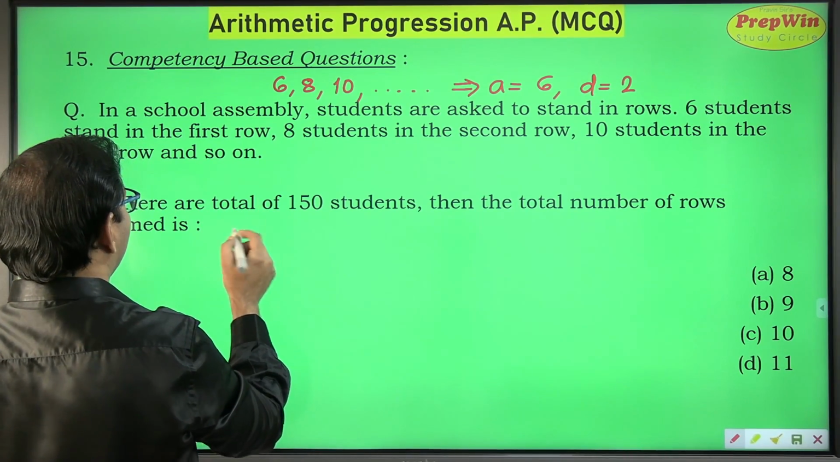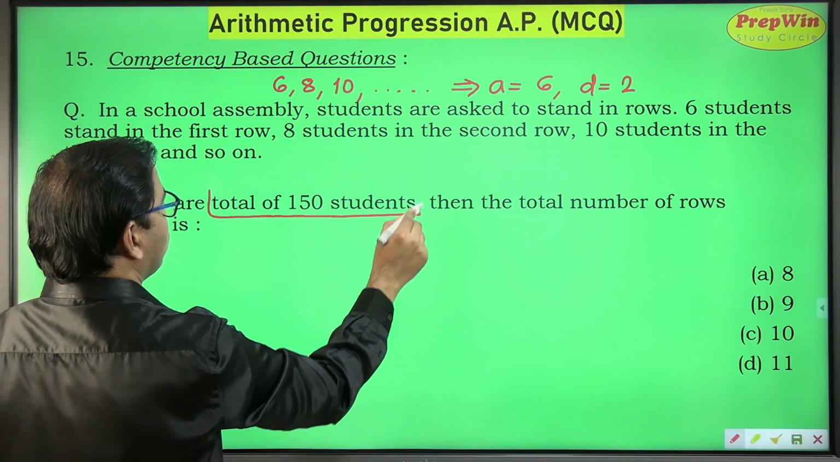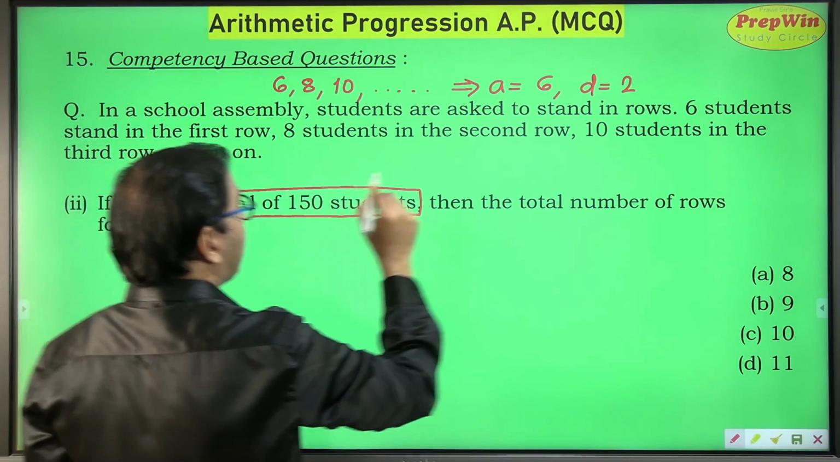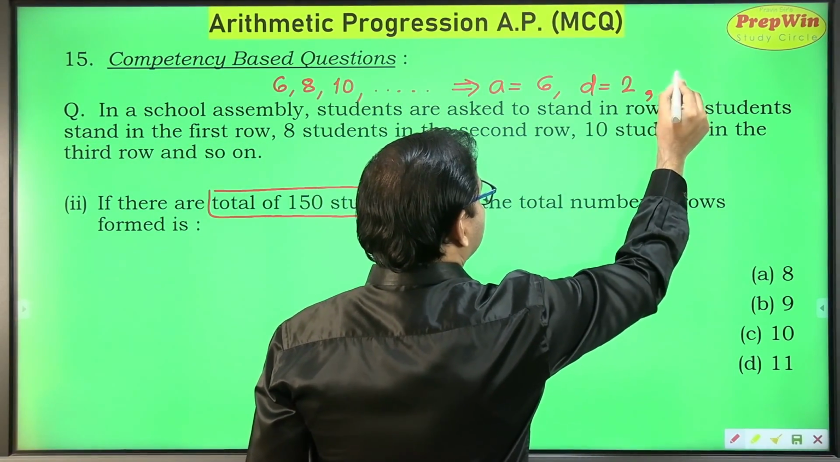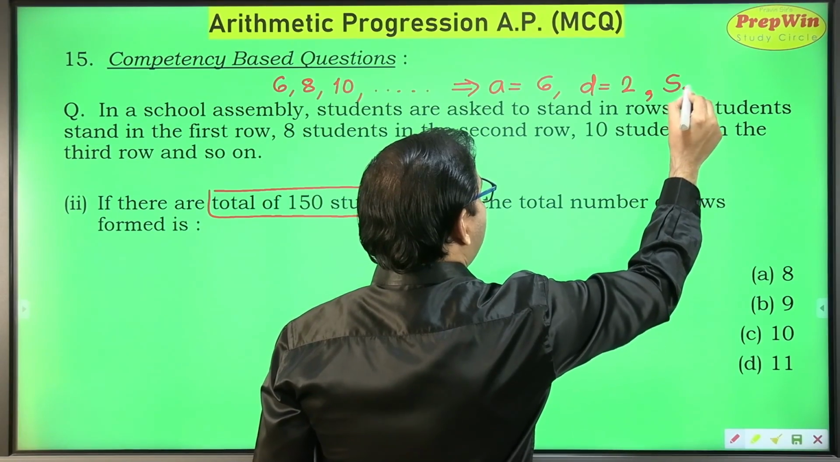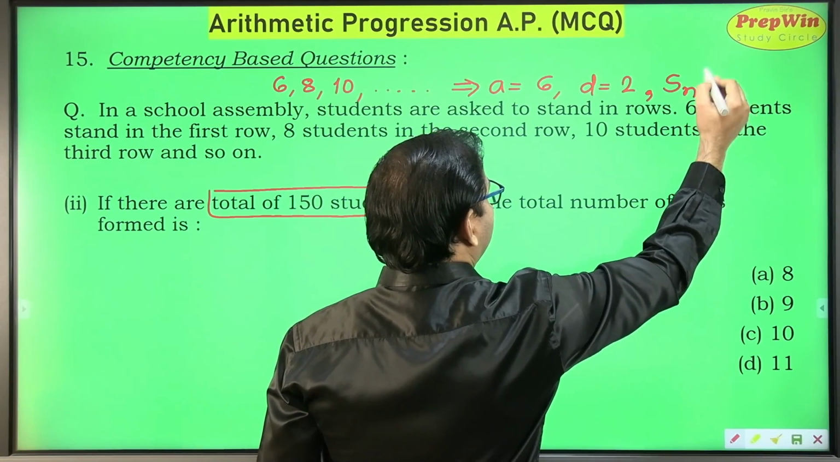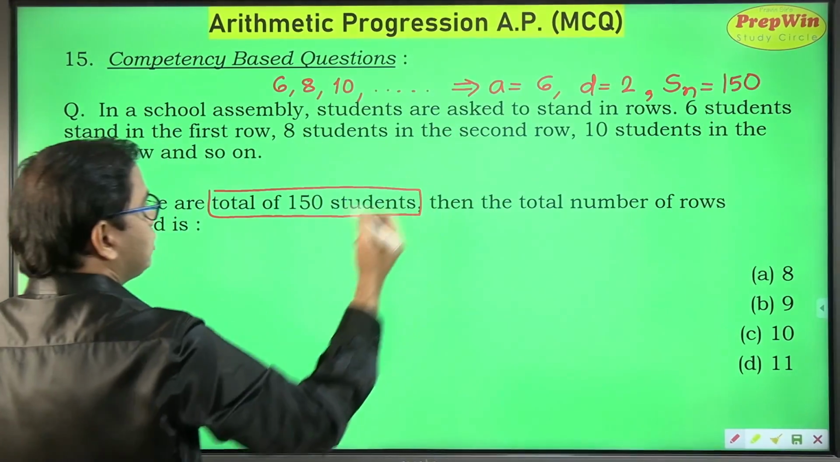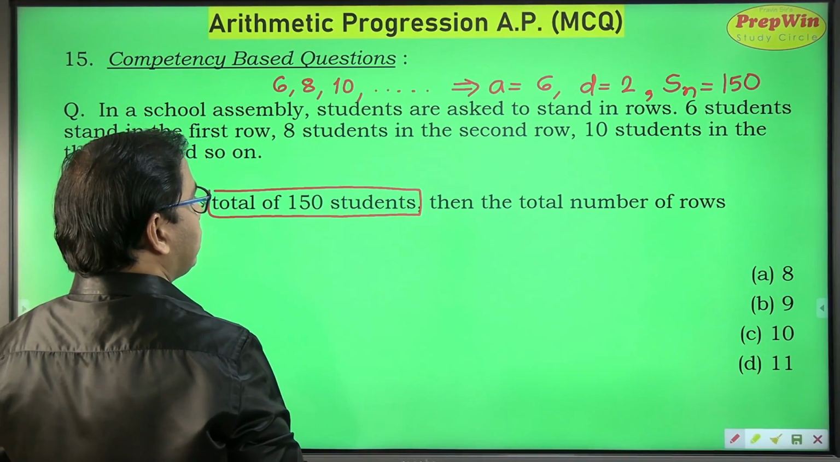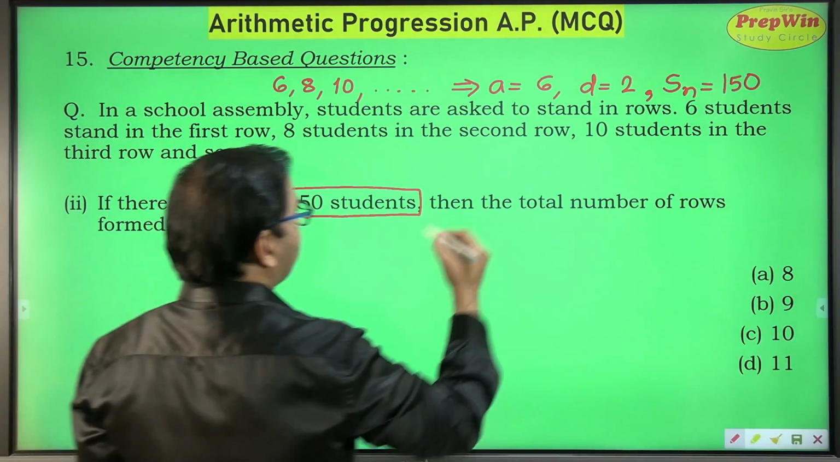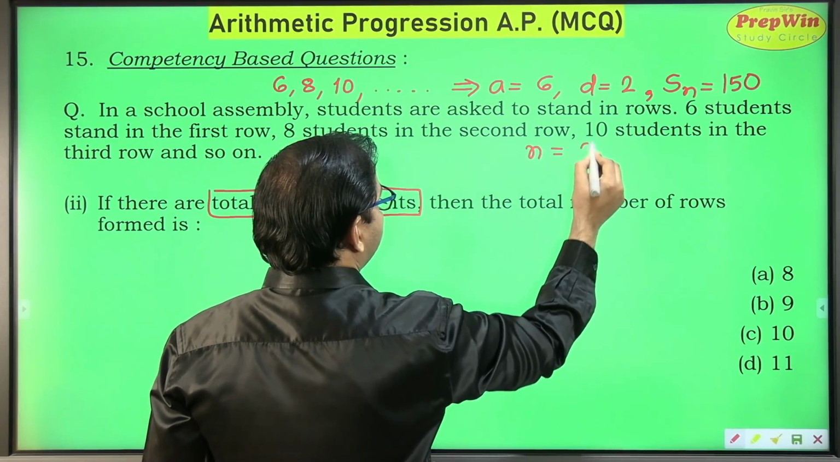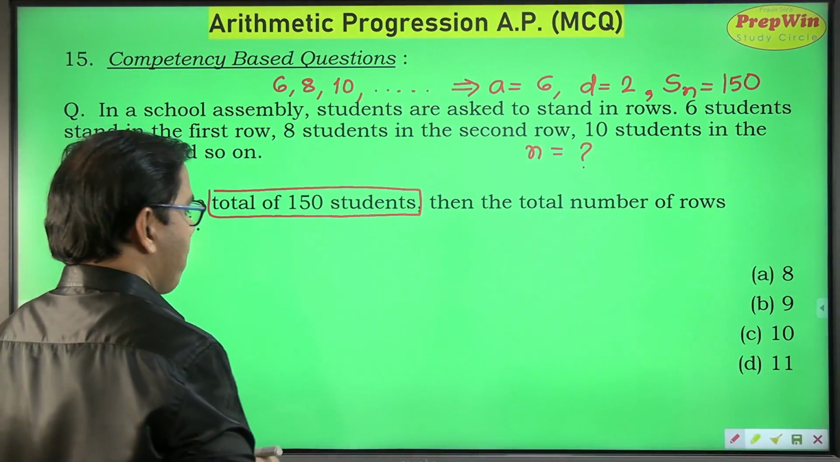Now the additional information here is that the total number of students is 150. Total number of students is the decision you have to make. Sn means total number of students. The sum of all the students is 150. Then find the total number of rows. The number of rows we have to find out, that is, we have to find out the value of n.